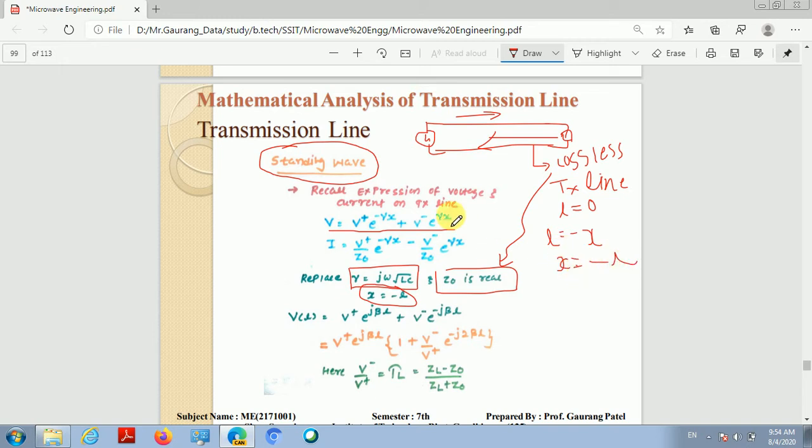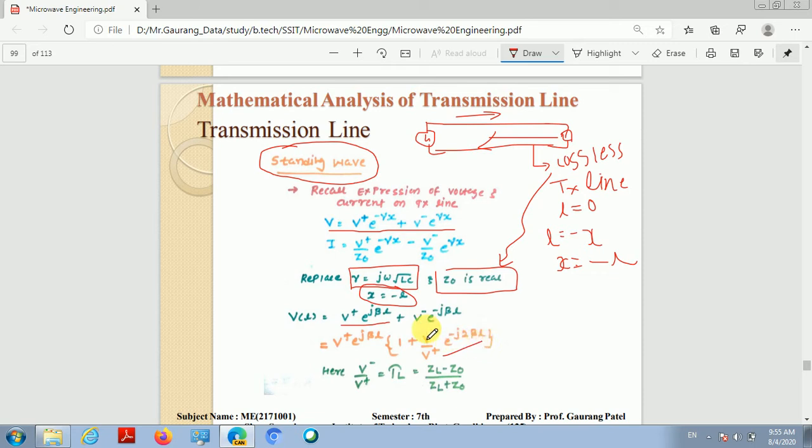So if I replace x equals minus L and gamma equals j omega root LC, then our voltage expression becomes V plus e raised to j beta L plus V minus e raised to minus j beta L. Now if I take V plus e raised to j beta L common, then we get V plus e raised to j beta L times 1 plus V minus divided by V plus e raised to minus j 2 beta L.